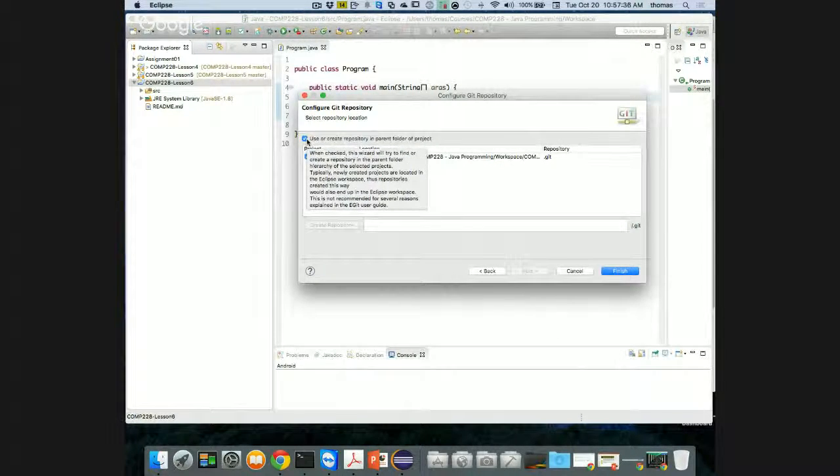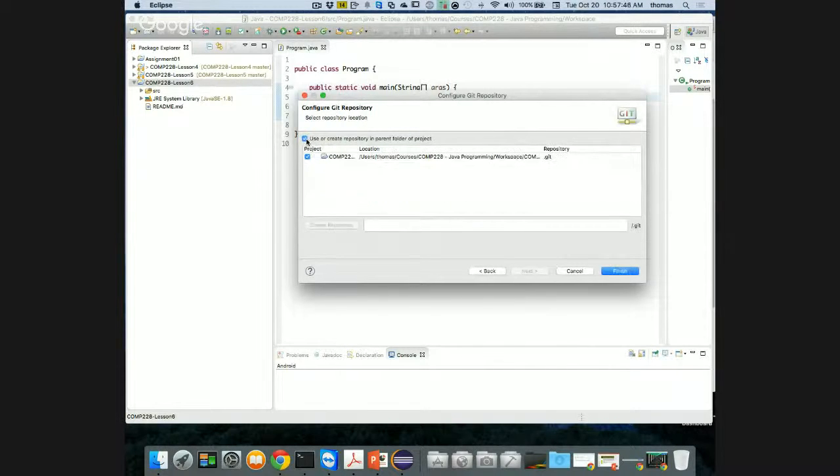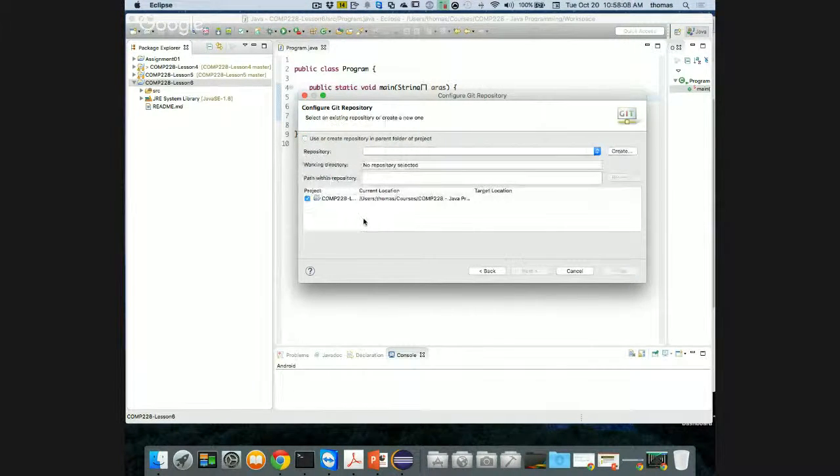Well, I don't want to do that. I don't want to even create a new one. I just want to basically point at the one that I have. So this is the path that I have. If I go with this, it'll create a new repository, use or create a new repository in my project. Well, I don't want that because my project is COMP228 lesson 6, and my location is users, Thomas, courses, blah, blah, blah. That's the one I want. This is the one I want right here. So I don't want to create a new repository. So using a repository in the parent isn't good. I want to do this. I don't want to create.